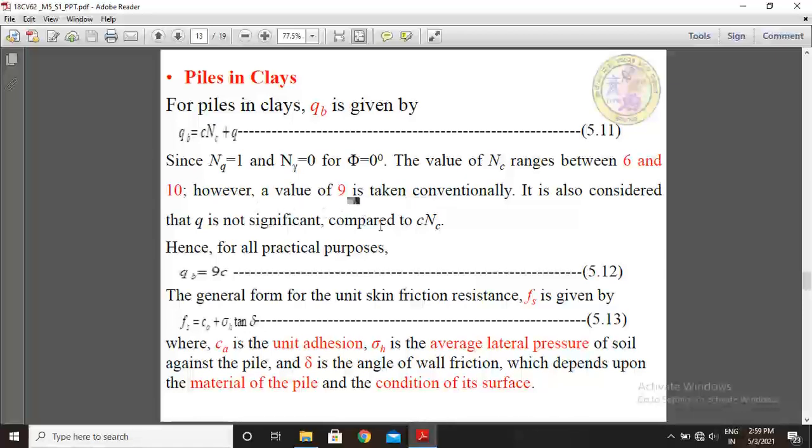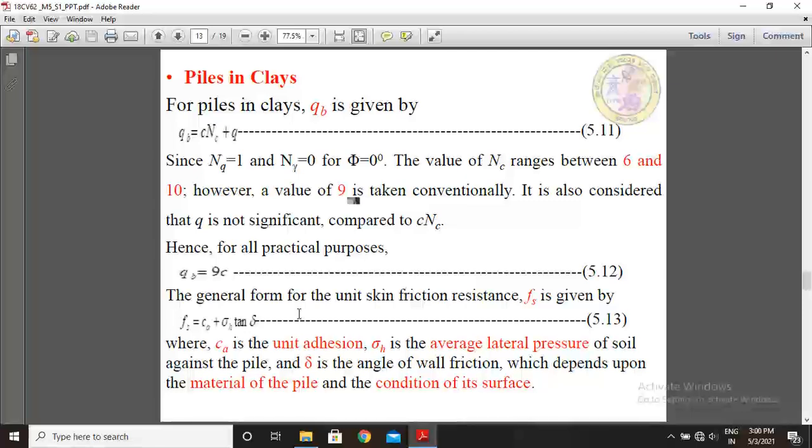However, a value of 9 is taken conventionally. It is also considered that Q is not significant compared to CNC. Hence, for all practical purposes, QB equals 9 times C.